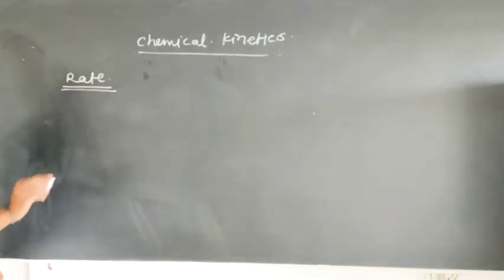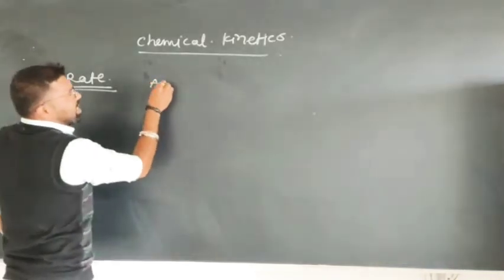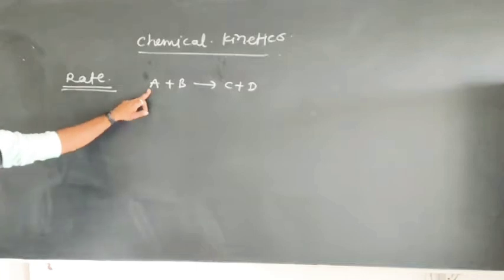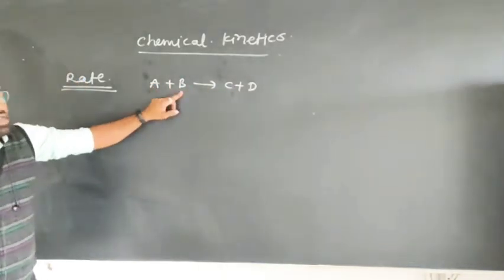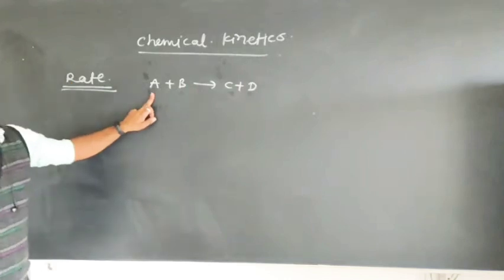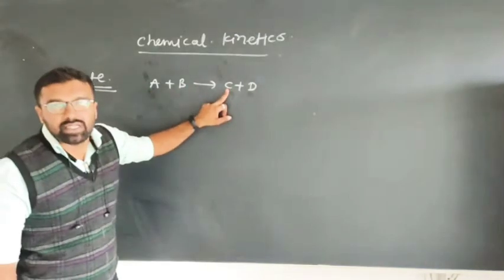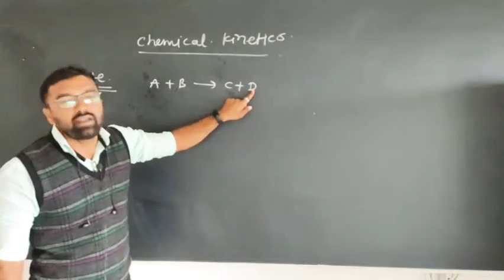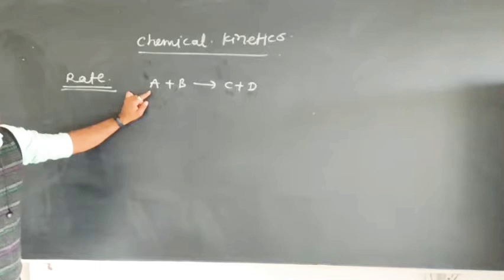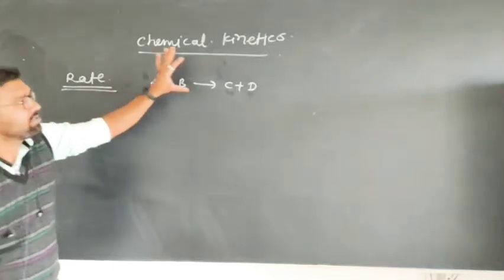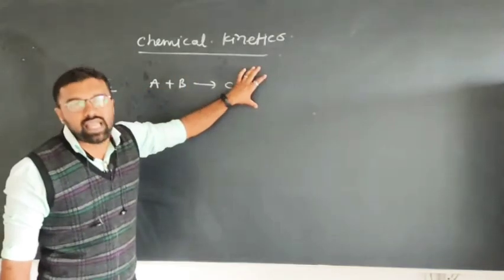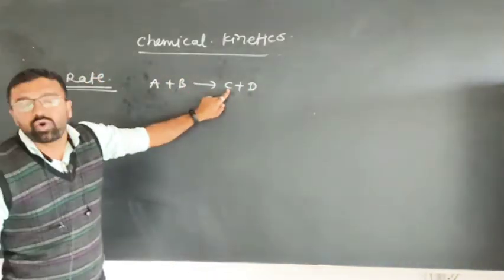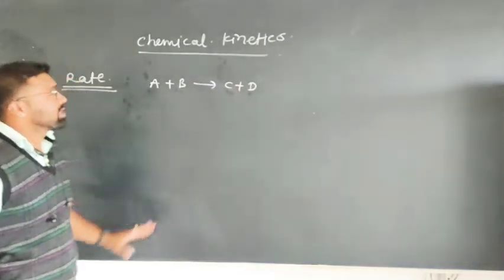Suppose consider any reaction. We talk about a general reaction, A plus B gives C plus D. That means these are the reactants and these are the products, A plus B and C plus D. A plus B combine with each other to form C plus D. During the course of a reaction, A and B are consumed while C and D are produced, right. That means consumption of A and B is equal to the production of C and D. Until A and B are consumed, there is no formation of C and D, that is products, right.